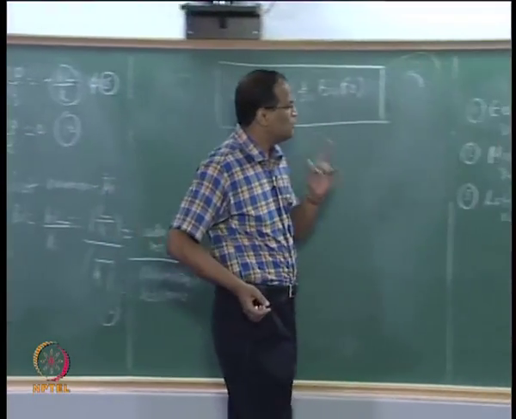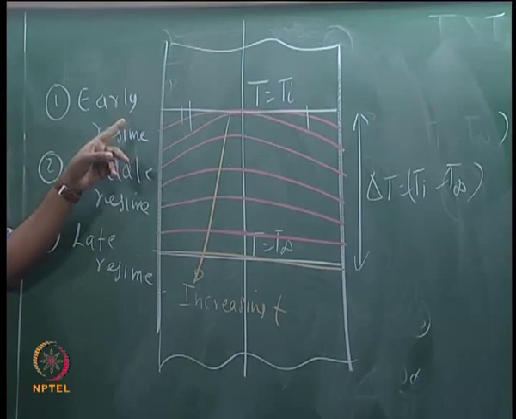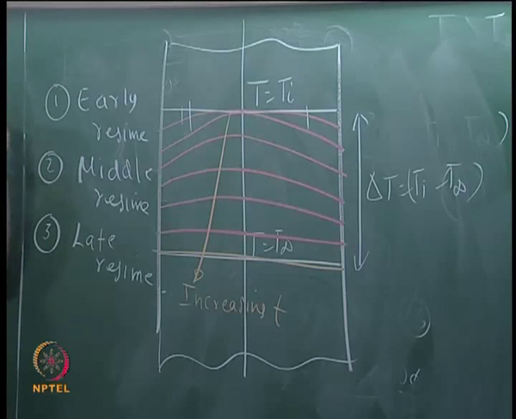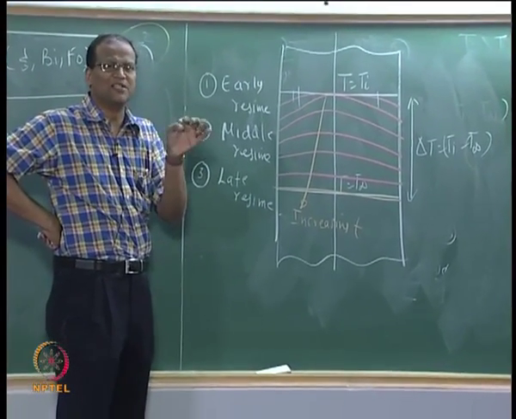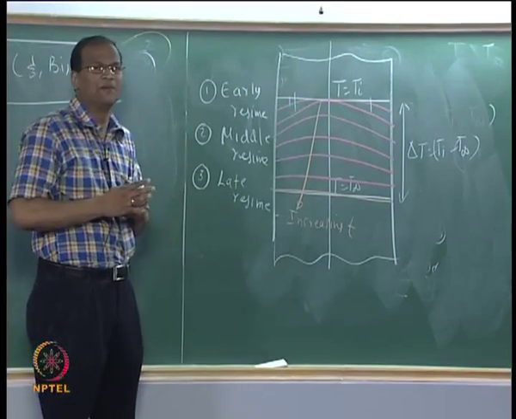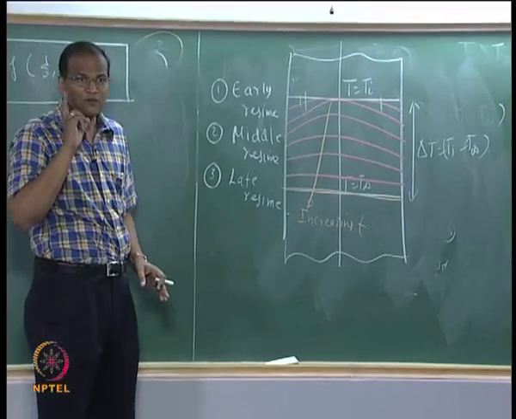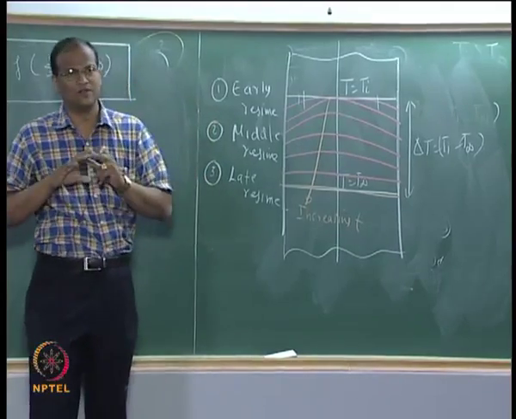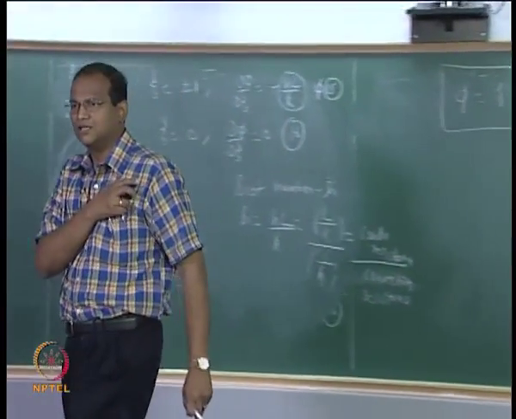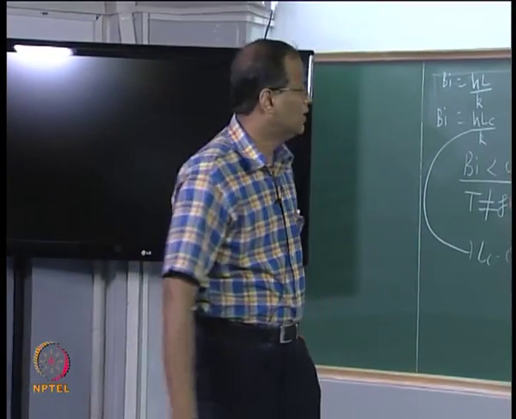Okay. So simplifications are possible in regime 1 and regime 3. Simplifications are possible in regime 1 because all the solid is not taking part in the heat transfer activity. In regime 3 the complete solid is taking part in the heat transfer activity, but the gradients of temperatures are very small because the body itself is sluggishly approaching towards T infinity, therefore you do not worry about the temperature gradients within the body. Therefore simplifications are possible to the governing equation in regimes 1 and 3, but in regime 2 you have to solve the full transient conduction equation. Okay. Let us look at the early regime now.